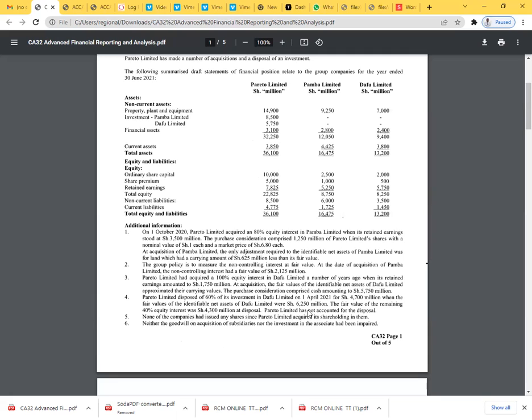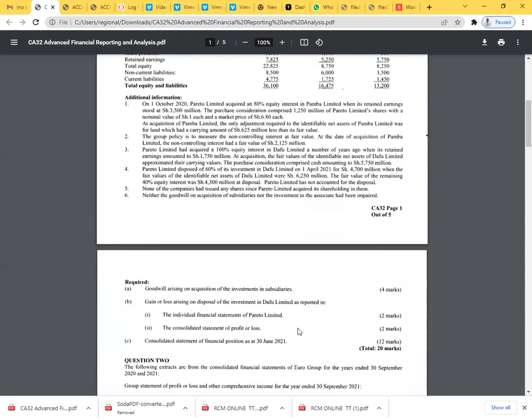Pareto Limited has not accounted for the disposal. 5, none of the companies had issued any shares since Pareto Limited acquired its shareholding in them. 6, neither the goodwill on acquisition of subsidiaries nor the investment in the associate had been impaired. So there is no impairment of goodwill.